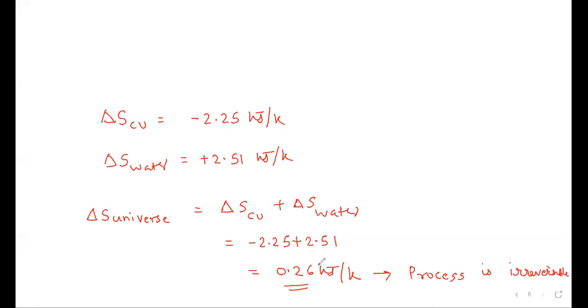If you had got a larger value in some other case, then we would have said that that process is more irreversible. If we had got this value as 0, we would say that this process of heat transfer was a reversible heat transfer. And if you had got it as negative, we would have said that such a process is impossible to carry out. So by looking at the entropy values, we can now quantify the irreversibilities, and that is the significance of measuring the entropy and doing all these tedious calculations. I hope that this is very clear to you.